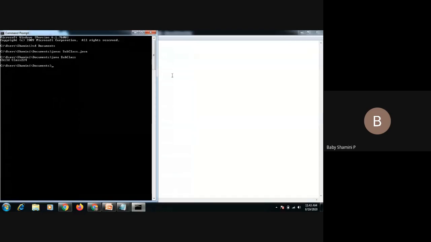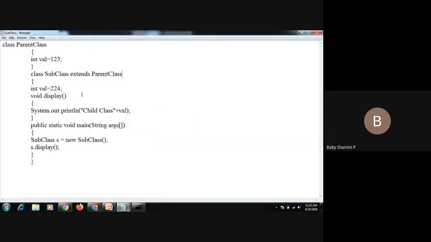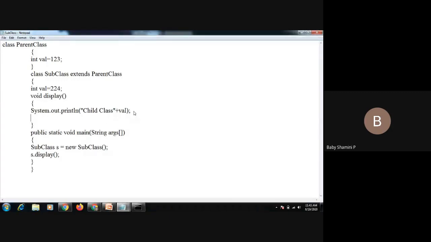Okay. So if you want to display the parent class value, what do we have to do? We have to use the keyword super. Super dot particular variable name. If you declare it like this, it displays the parent class value also. So inside the display method, I'm going to give a statement, the same statement, system.out.println.